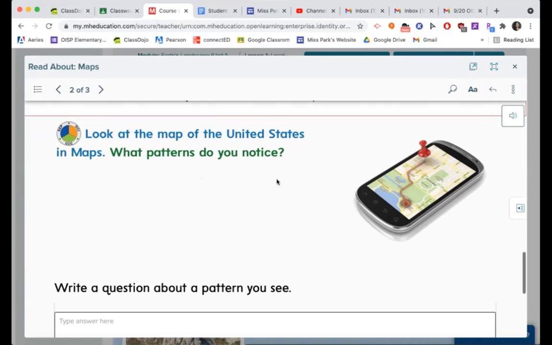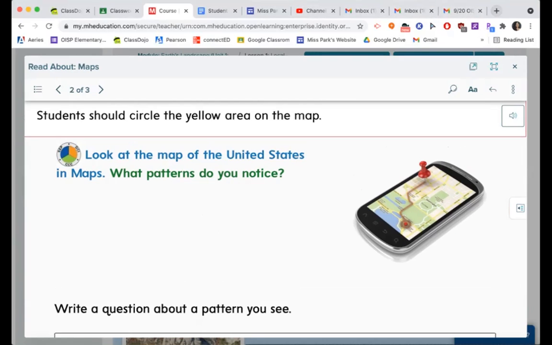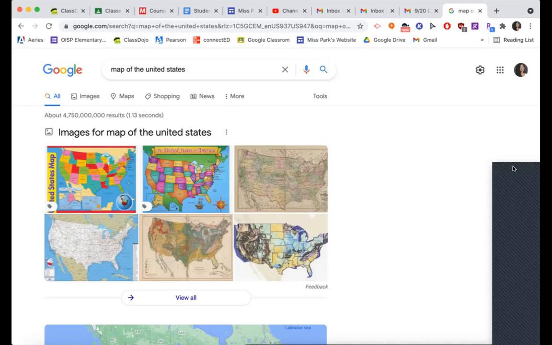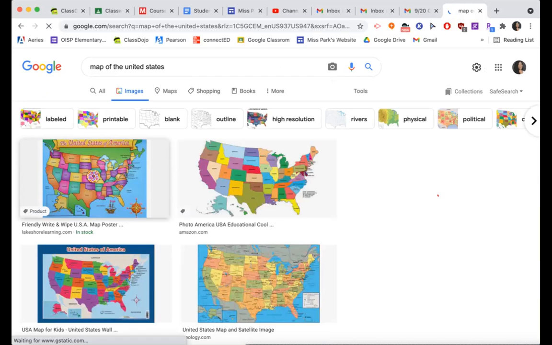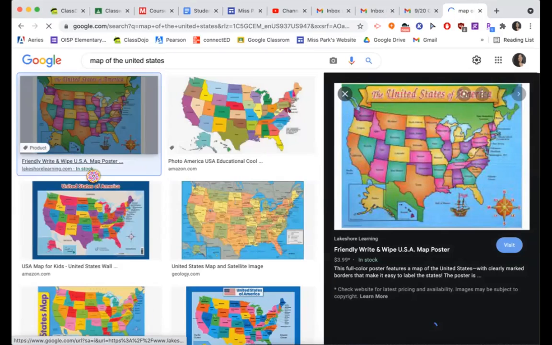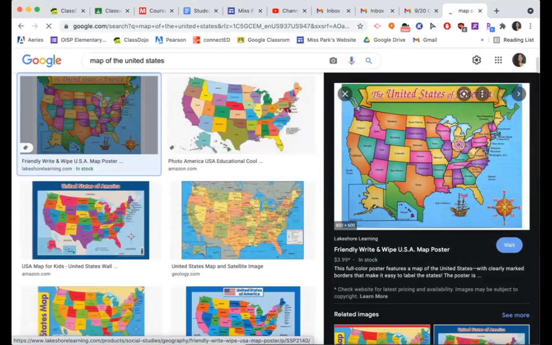So you guys might see a map of the United States, and I'll just look one up for you guys. All right, so here's a map of the United States. You're going to notice that we have different countries. There is the Pacific Ocean over here. We have the Gulf of Mexico. We have the Atlantic Ocean. We've got some big lakes over here. We have a big country up right above us.